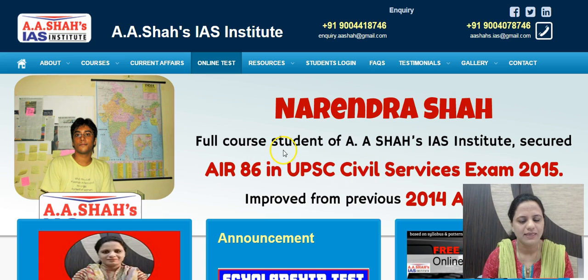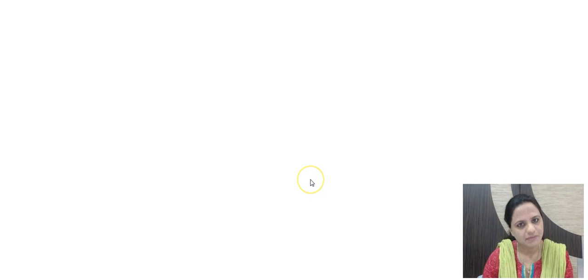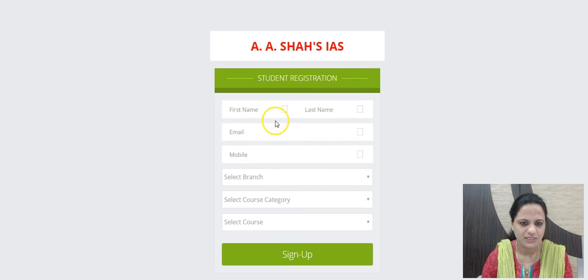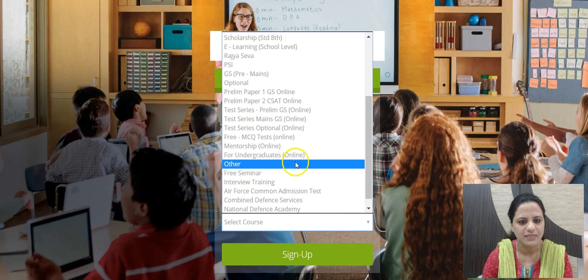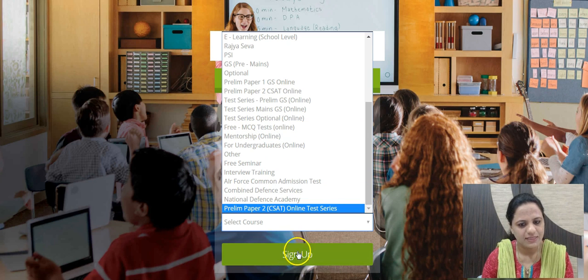So when you click on the online tests, you come to this page where you need a login and password. If you are a fresh user, you go for sign up, and in sign up, you can fill in the details here. Once the institute admits you as a free student, there is no charge as such for it. You just have to enroll yourself, get a registration. So for this, you can select the course as free MCQ tests online. Just select this and sign up here.